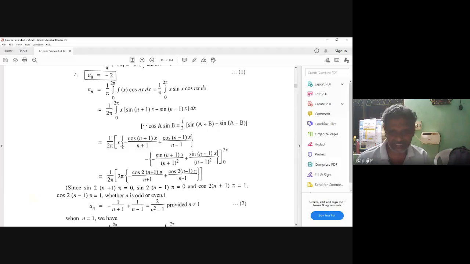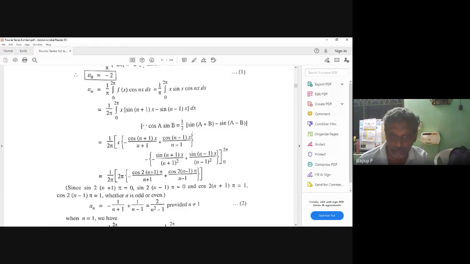Upper, x into anything is equal to waste. This I don't want to see. Lower limit also this term is waste. This term is fully upper limit. My cursor is showing or not for you, moving here? Plus symbol. Are you able to watch? Yes, sir. So this whole term is 0. Correct or not? Now here what is it? If I apply the lower limit, 0 into anything is also waste. Suppose your friend is 0, you also become 0. 0 into 10 lakhs is equal to how much?